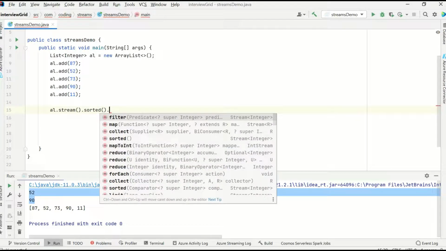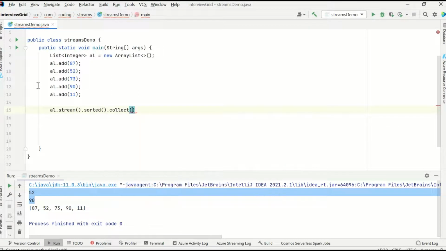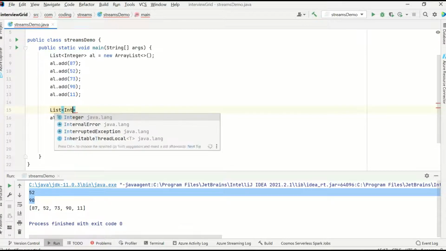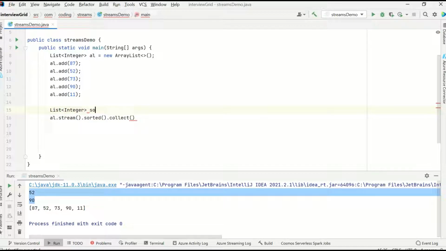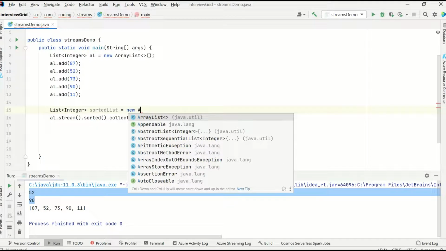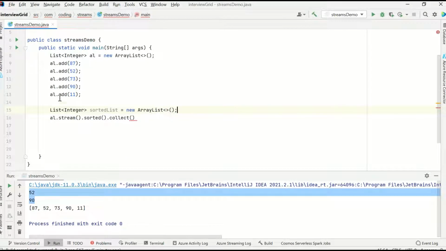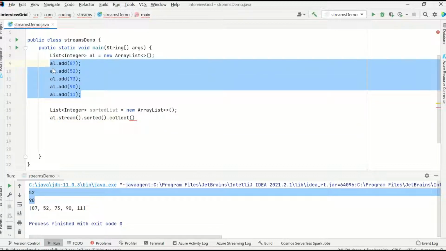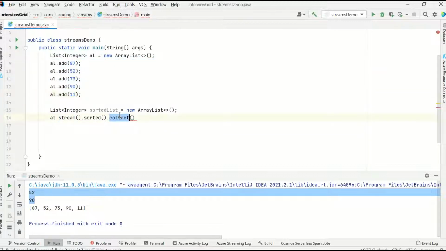Then let me collect it, I'll give an example of collect also. Take a list of integer, and I'll name it sorted list. I've taken the collection, opened the stream, and called sorted on it so that it gets sorted in the default ascending order, and then we'll do collect.